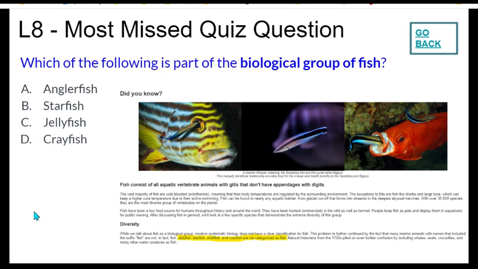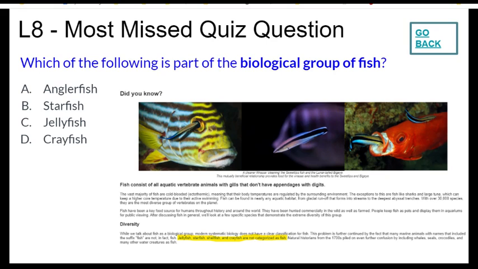Lesson 8, Fish, the most missed quiz question. Which of the following is part of the biological group of fish? If we go into Lesson 8 and move to page 2, it states, this problem is further continued by the fact that many marine animals with names that include the suffix fish are not in fact fish.